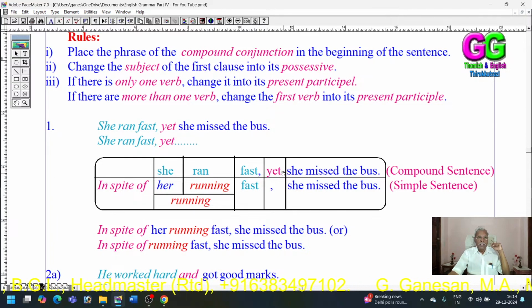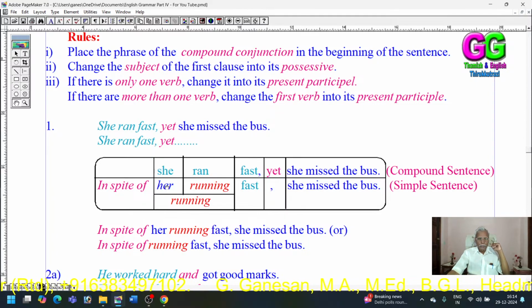So, yet is removed and its phrase in spite of has been placed in the beginning of the sentence. Secondly, the subject of the first clause, she, has been converted into its possessive. Thirdly, the verb run has been converted into its present participle running. Then the remaining parts of the sentence should be kept as they are.